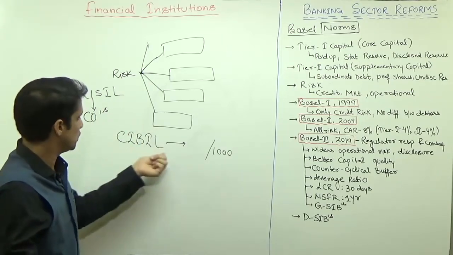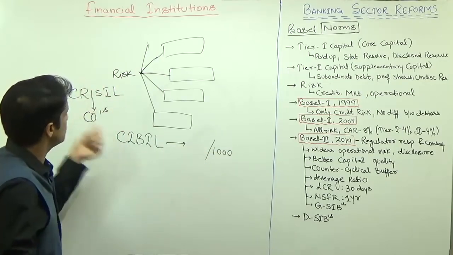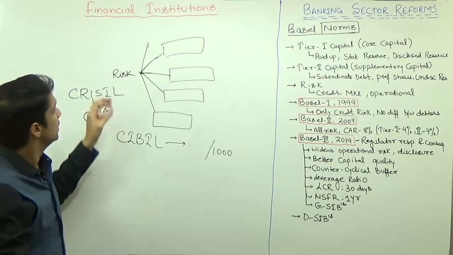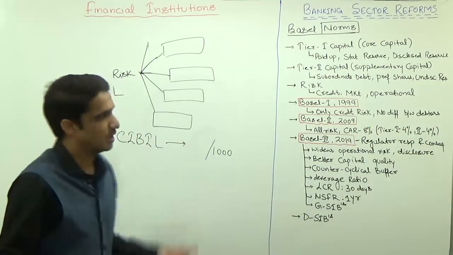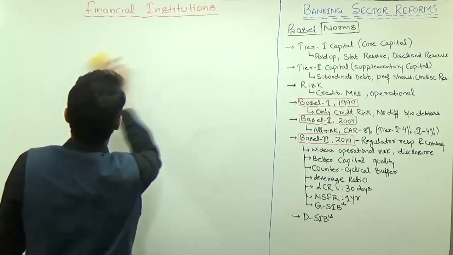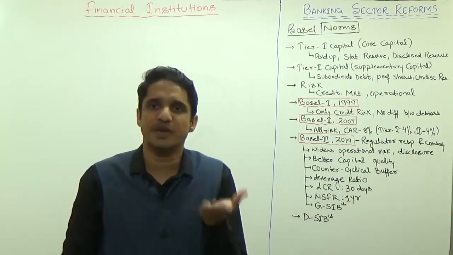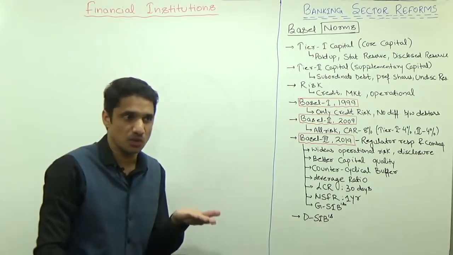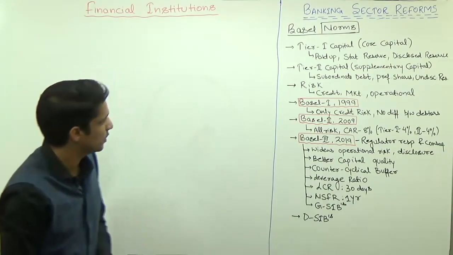So just like you give these scores to individuals, you give this rating to the companies when they come up with the debenture or the IPO, FPO and all. Similarly, there was no differentiation between different debtors in Basel 1, but there were lots of positives of Basel 1. It set up a benchmark across the world. It drastically increased the value of capital adequacy ratio. It was very simple in nature. So all these are the positives of Basel 1.